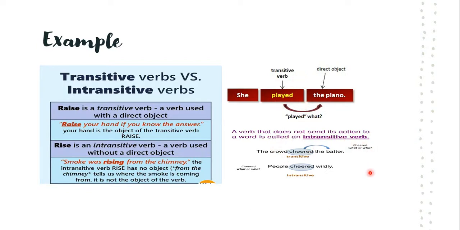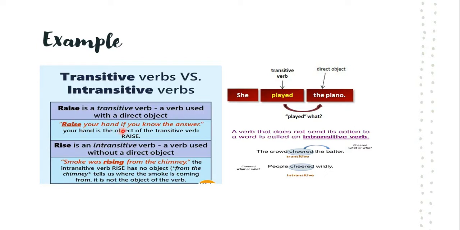Here you can see another example with the sentence, the crowd cheered the batter. So transitive and intransitive, see the difference. People cheered widely, that is an intransitive verb. And here, raise is a transitive verb.